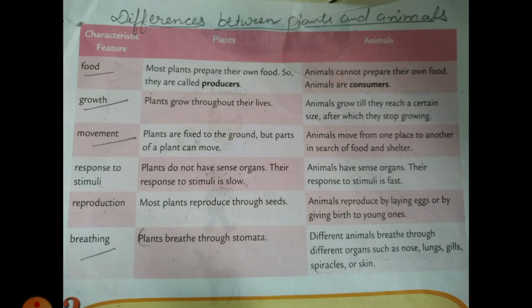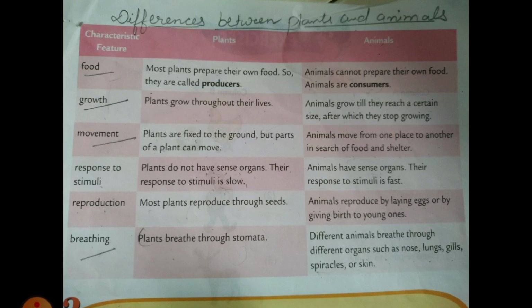The second difference is growth. Plants grow throughout their lives, whereas animals grow till they reach a certain size, after which they stop growing. The third difference is that plants are fixed to the ground, but the parts of the plants can move. It means plants can't move from one place to another, but the parts of the plant, that is the root system, move downwards and the shoot system moves upwards. Whereas animals move from one place to another in search of food,